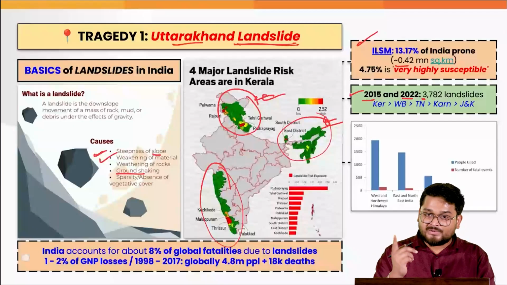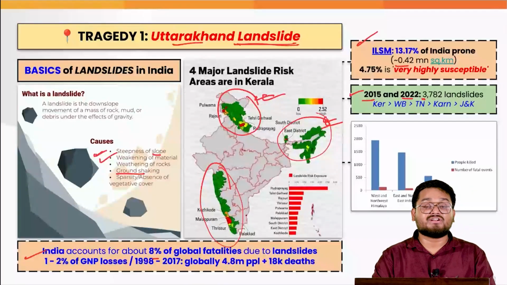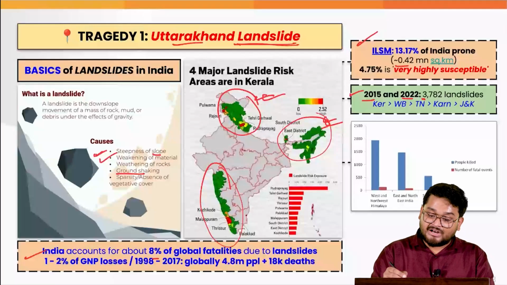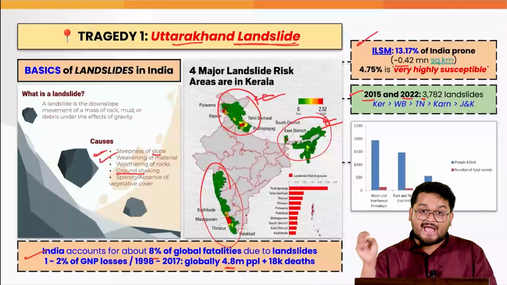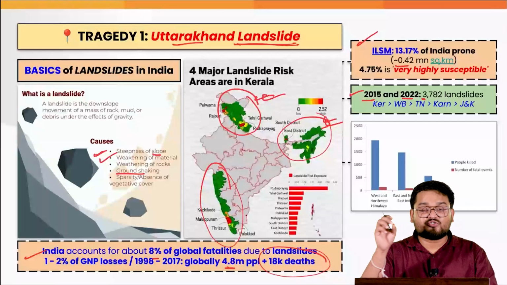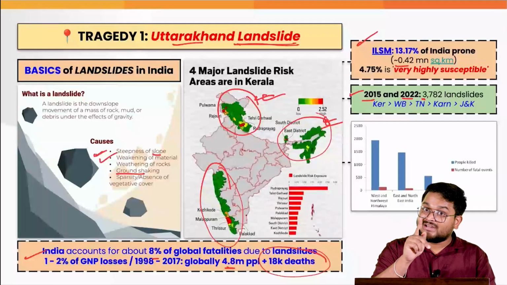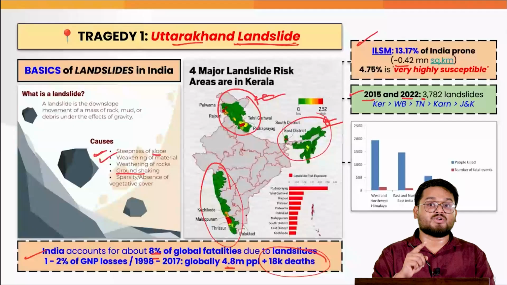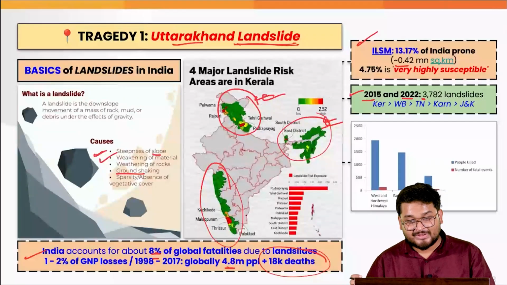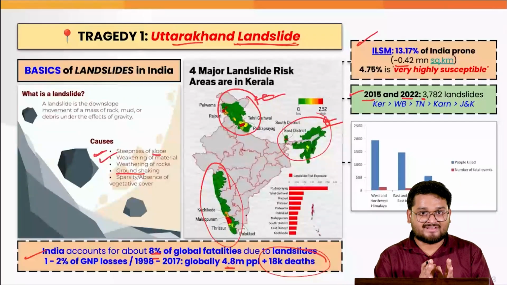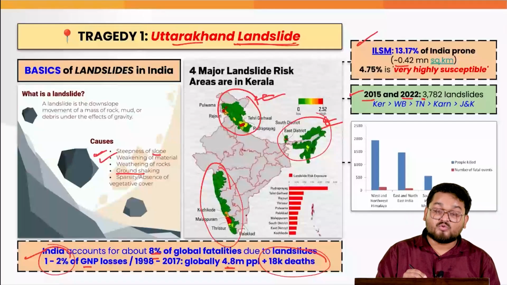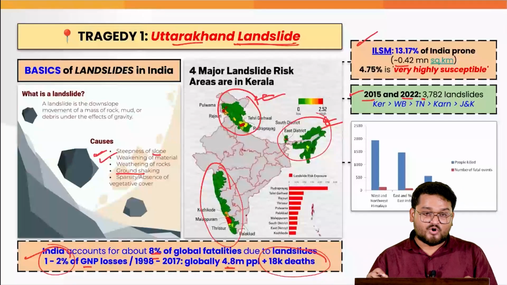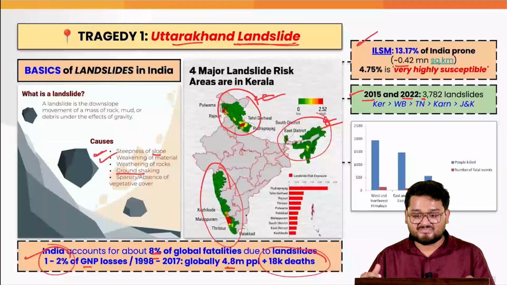Also, on a global scale, landslides affect around 4.8 million people and cause 18,000 deaths globally, and India accounts for 8% of the global casualties. Also, when we talk about the hit of landslides to our gross national income, that comes to be around 1 to 2%, almost equivalent to our health and education budgets.